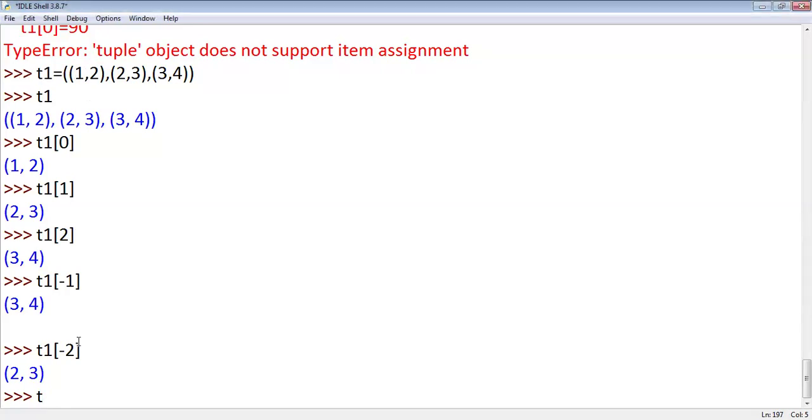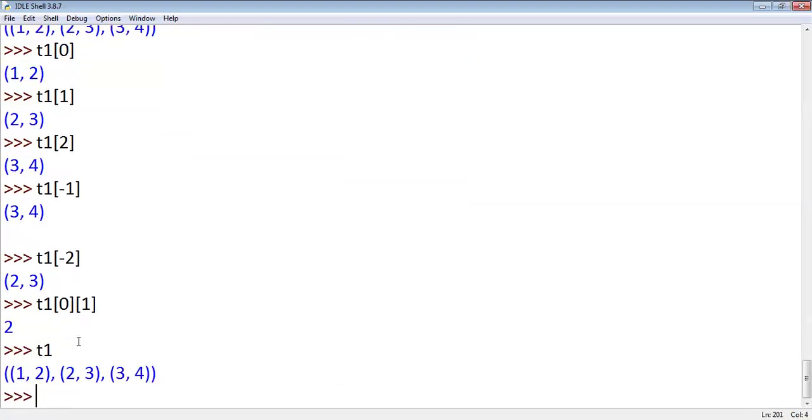T1. Which bracket do you have to use? Square bracket, right. T1 of 0 followed by 1. Okay. This is the way to access members of a tuple. Is it clear?